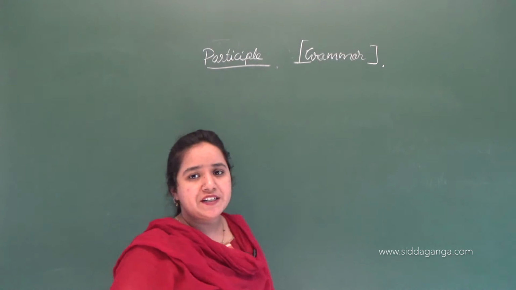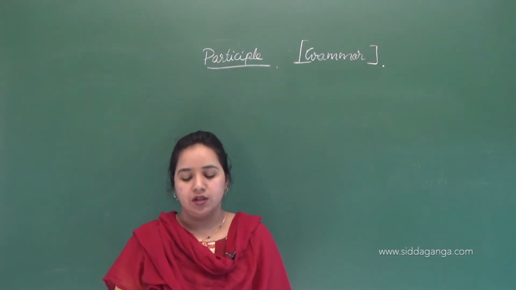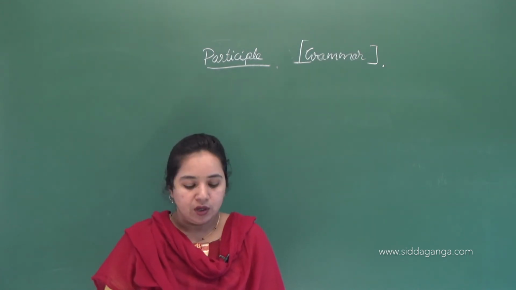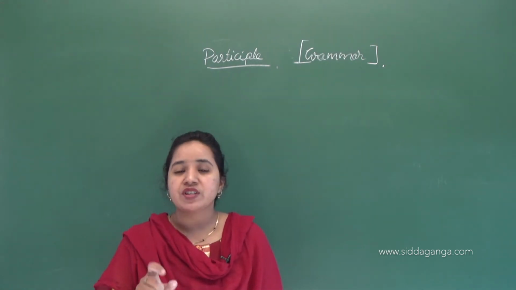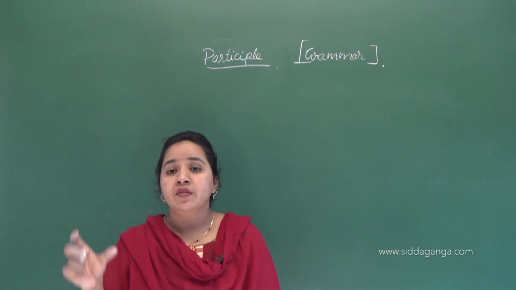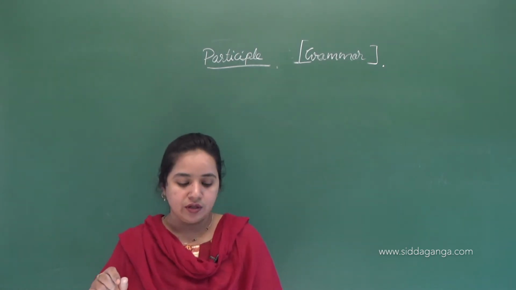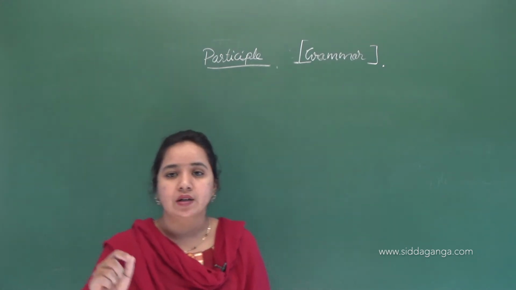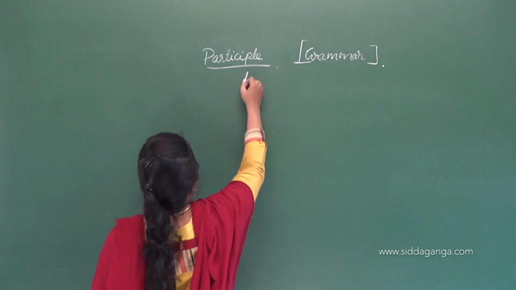So what are participles? A participle is a word which is formed from a verb and takes the nature of both verb and adjective. So these are the words.